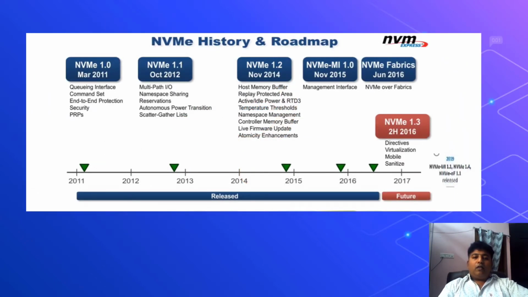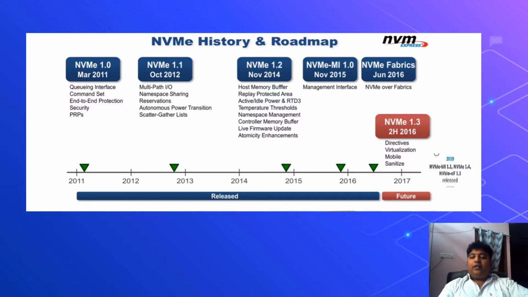If you see the roadmap and the history of evolution from 2011 till date, the NVMe interface has evolved with various changes, and the current changes are on low power interface management and mobile sanitization, which helped in power optimization.